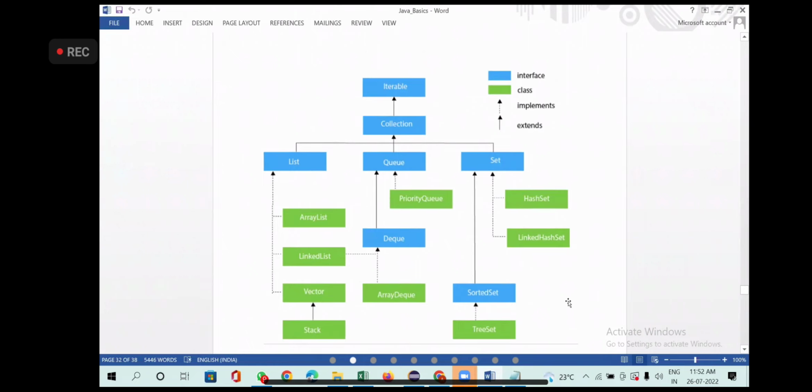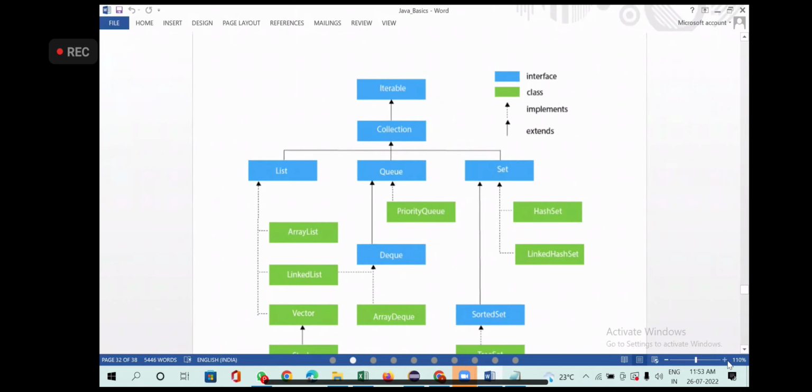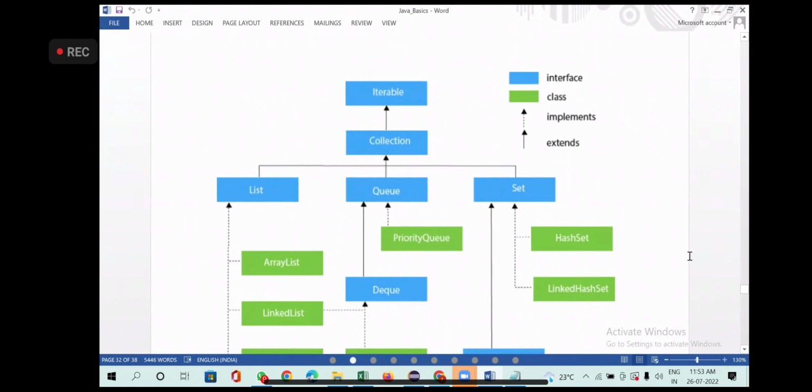Don't worry, are you able to see? If I increase the size, you cannot see everything in one place. That's another problem. Okay, now you see the blue ones. The blue color is nothing but interfaces. The green color is called a class. Wherever you see blue, understand it is an interface. Wherever you see green, understand it is a class, which is implementing the interface. A class will always implement the interface. That's what we are trying to mention here.